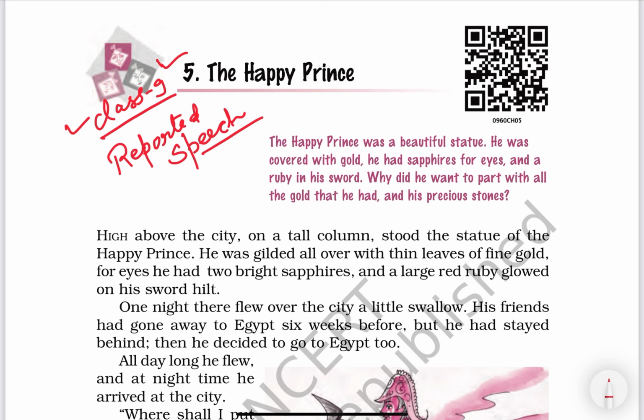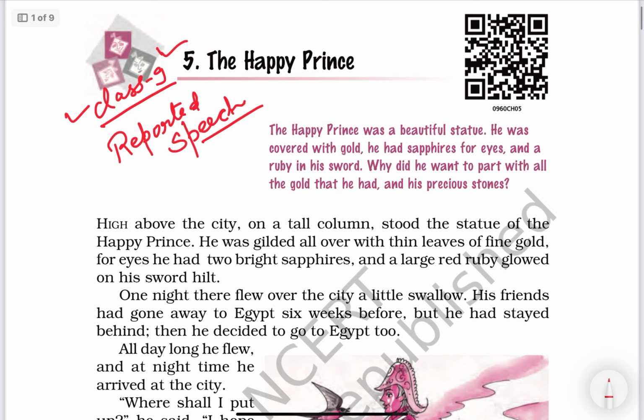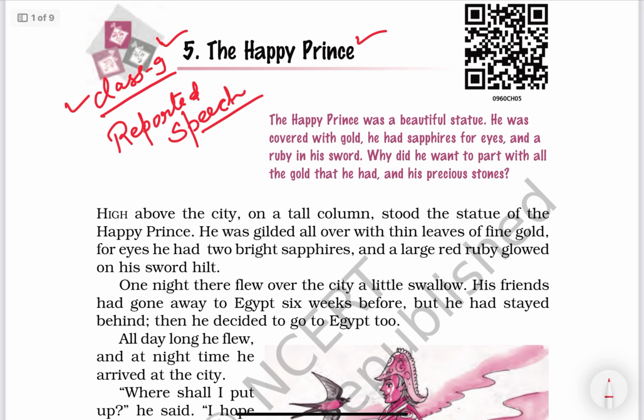And one more point, if any teacher is watching this video, I would suggest that teachers also use this story, The Happy Prince from the class 9 book Moments. This story can be used as a worksheet for reported speech without preparing any separate worksheet.